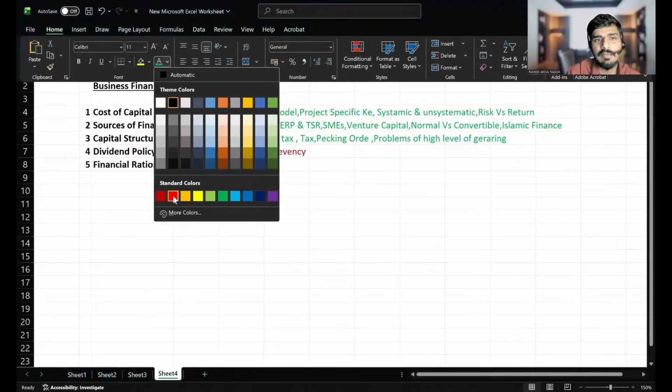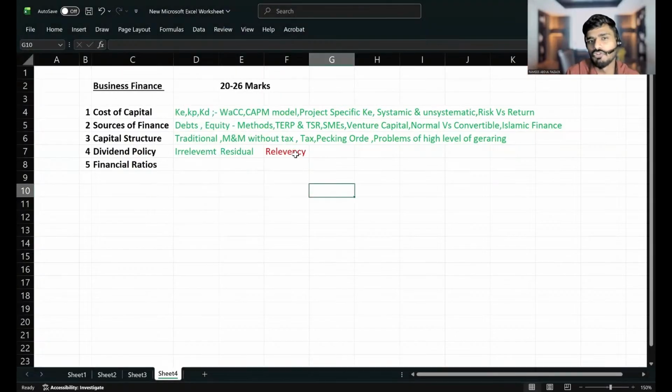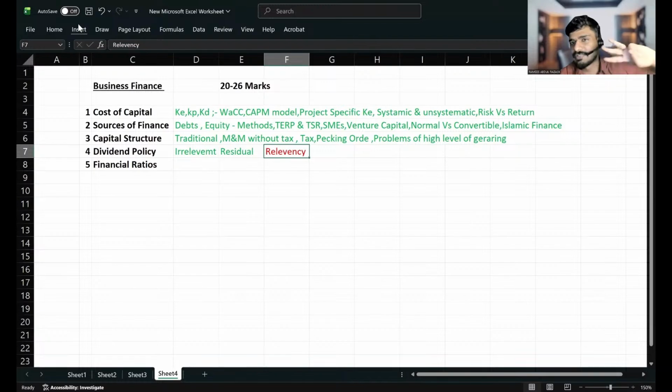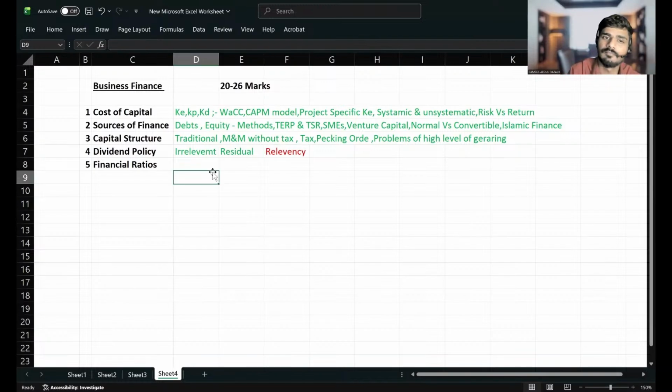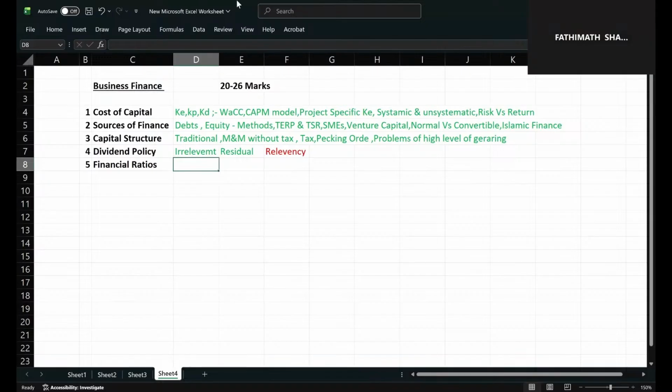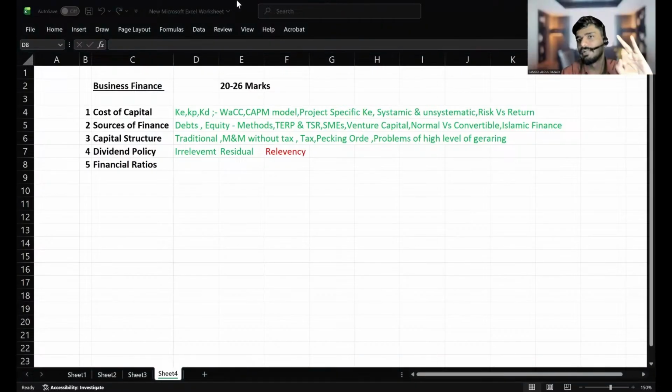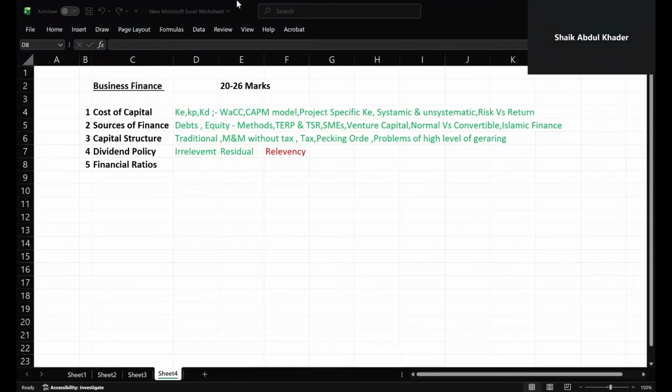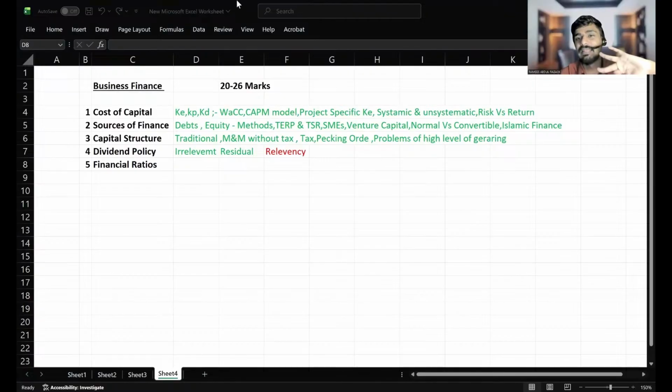I'm marking it in red color because it's one of the most important questions. A proper dividend policy is relevant in a company because of three things. You can tell signaling effect, liquidity preference, and clientele effect. These are the three effects which state that a proper dividend policy is necessary. That is what dividend relevancy theory is.